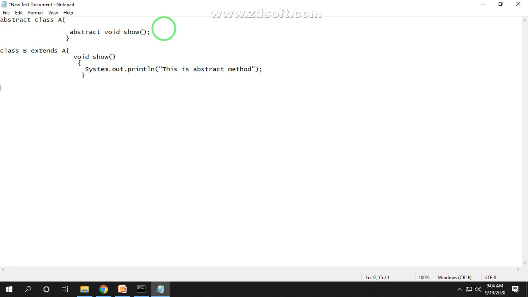And again define public static void main(String[] args).